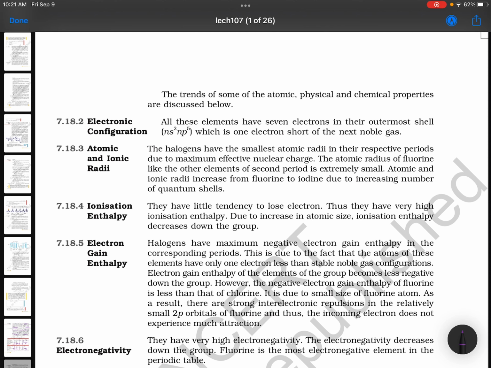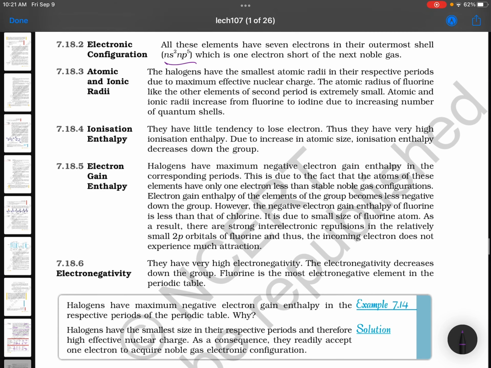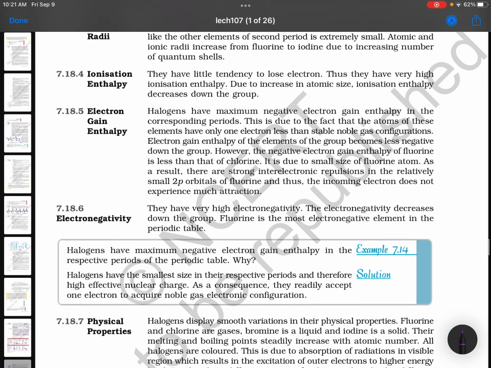Electronic configuration, ns2 np5. Nothing is required, I am not reading it as it is. Atomic and ionic radii increase down the group, we have just discussed that. Ionization potential decreases down the group, we have discussed that just now, it is a regular trend.